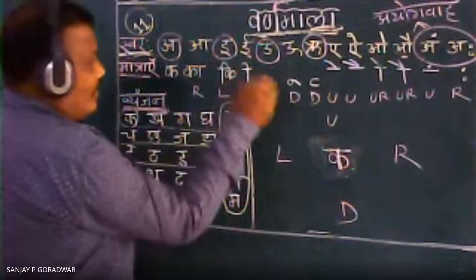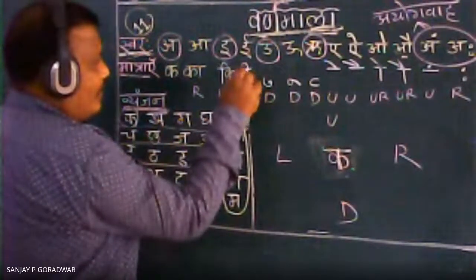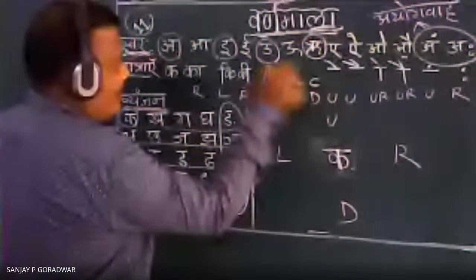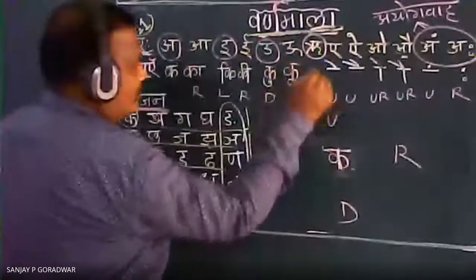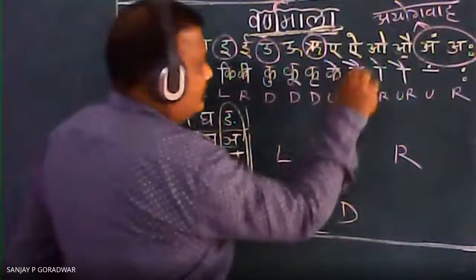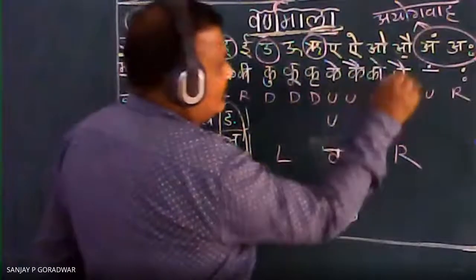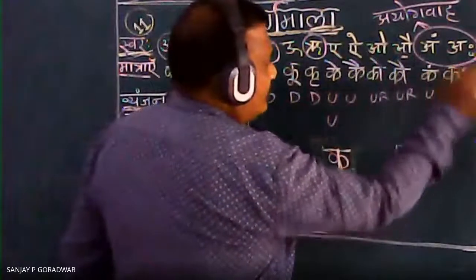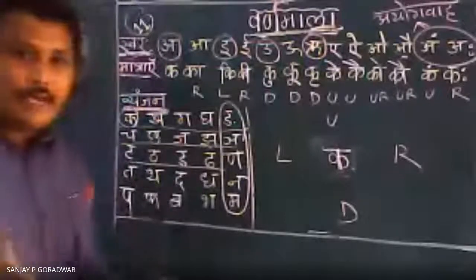This symbol is on the right side, so what will come there? The left side will come there. Your letter ki. Here a symbol is below, which means your letter will be like this. K, K, K. That's all, only K I have written there.